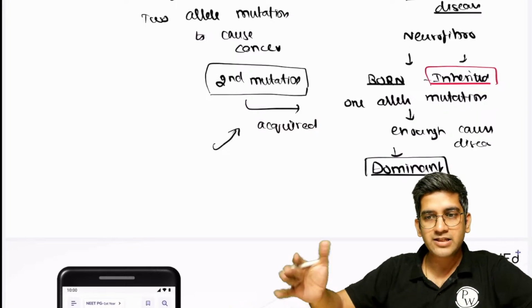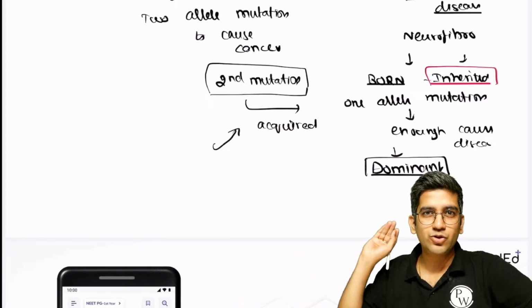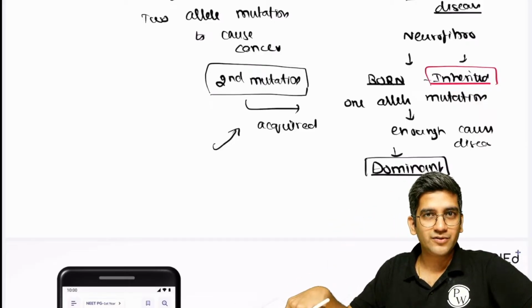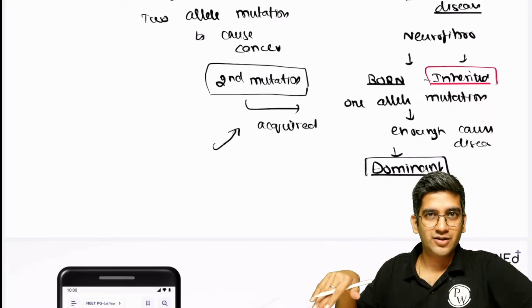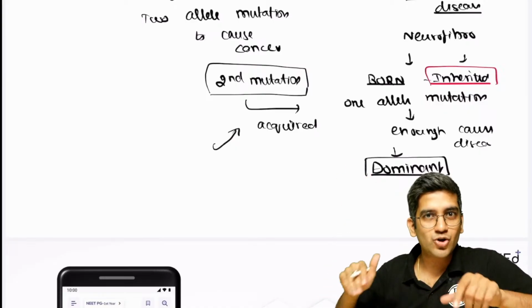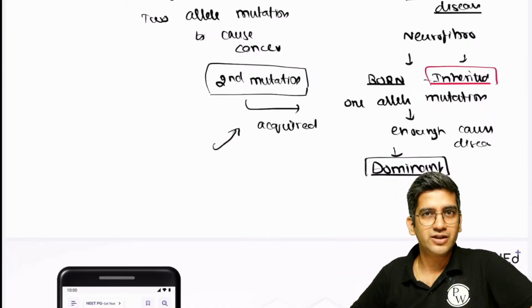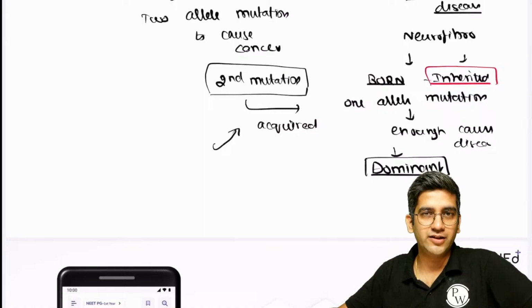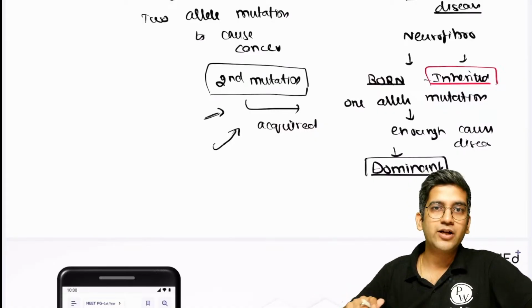Fine. Imagine X, your dad has given you 10 lakh rupees inheritance. You earn 10 lakh rupees. Will you put that also as your dad's contribution or your contribution? Your contribution, right? That's not inheritance. That's your savings or your earning. Like that, this is acquired, not inherited.